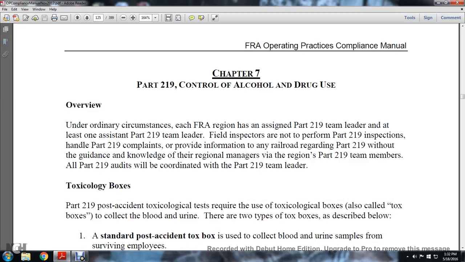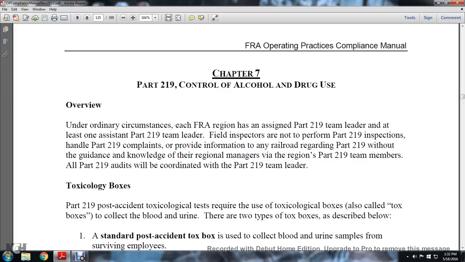The ordinary circumstances of each FRA region apply. Each region has an assigned Part 219 team leader and at least one assistant Part 219 team leader. Field inspectors are not to perform Part 219 inspections, handle Part 219 complaints, or provide information to any railroad regarding Part 219 without the guidance of knowledgeable regional managers. Review the regional Part 219 team members. All Part 219 audits will be coordinated with the Part 219 team leader.